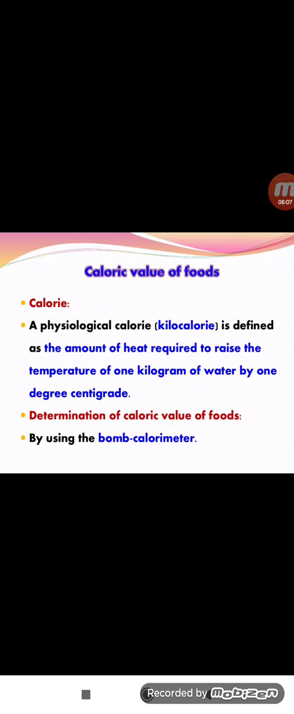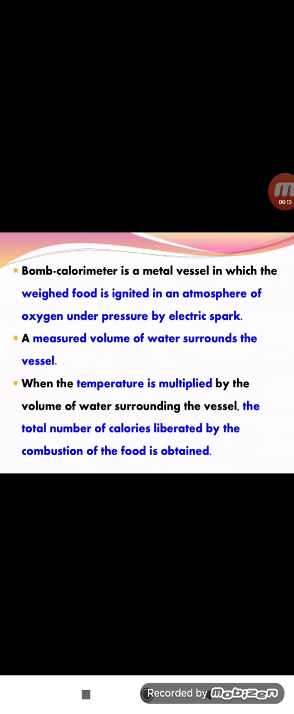So the caloric value is determined using an apparatus called the bomb calorimeter. The bomb calorimeter is a metal vessel which holds the food and the atmosphere, oxygen under pressure, with electric ignition. Simply, it depends upon the food, the atmosphere, the oxygen and the pressure also. These four factors are involved.